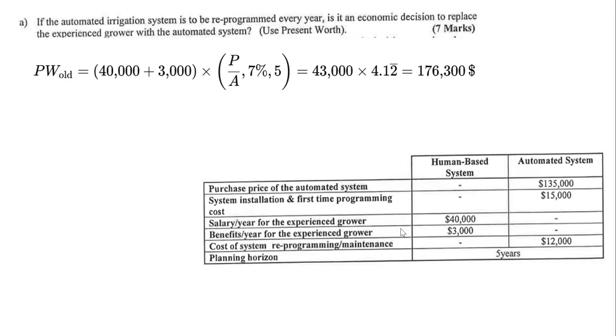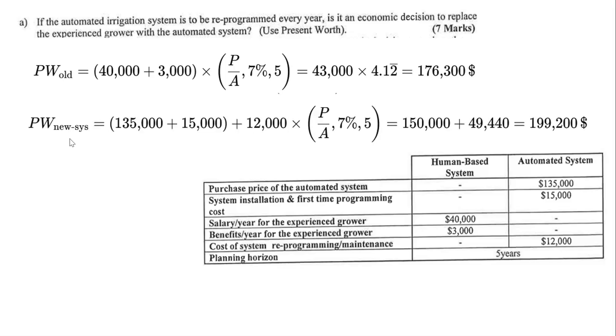For calculating the present worth of something which is paid annually, we use P over A, present over annual. What is the interest rate according to the question? 7%. How many years? 5 years. So this value from the compound table is 4.12, and we multiply 43,000 by 4.12. So the present worth of the human-based system is $176,300.